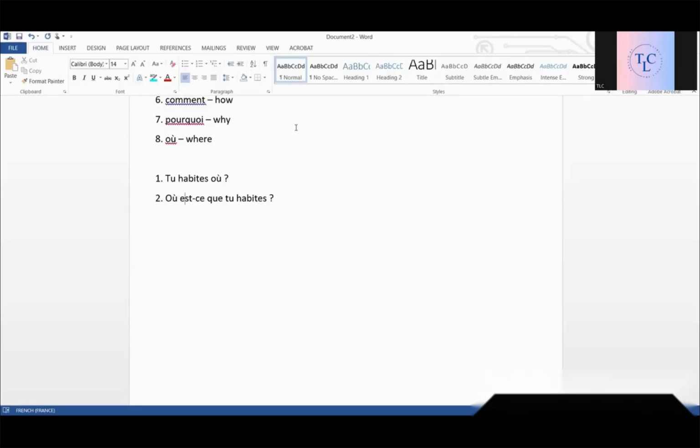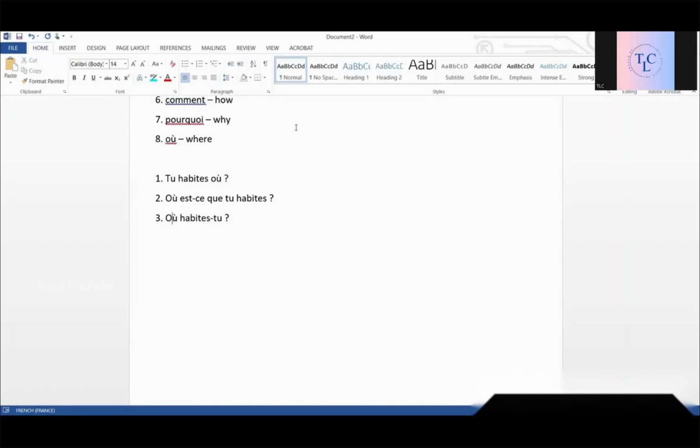Yes. So the question word goes to the beginning of the question in est-ce que method as well as in inversion method. See, generally, if we invert, this is how it should be. But we have to give importance to the question word, so it will go to the beginning of the question. Où habites-tu? That's the only change. Yes, the position of the question word in est-ce que method and in inversion method. That is important. That's what changes over here.